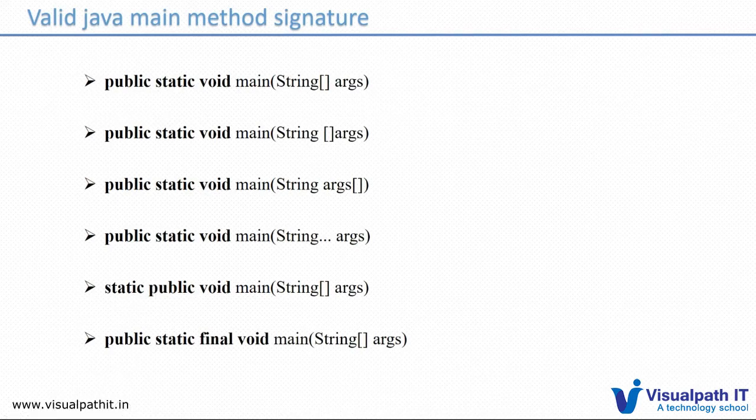Suppose we have public static first; here we move static to first and public to second. Order does not matter, but the return type has to be prior to the main method. We can even add the final keyword, and what the final keyword is we can discuss in a later point of the tutorials.